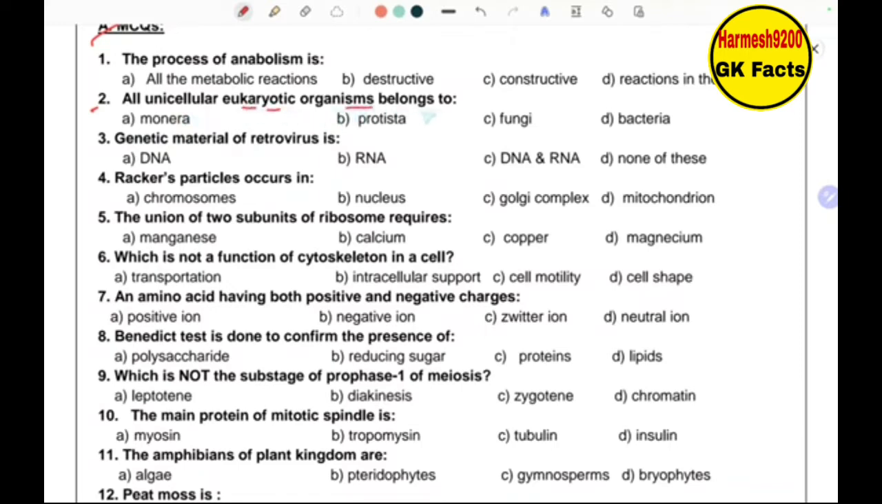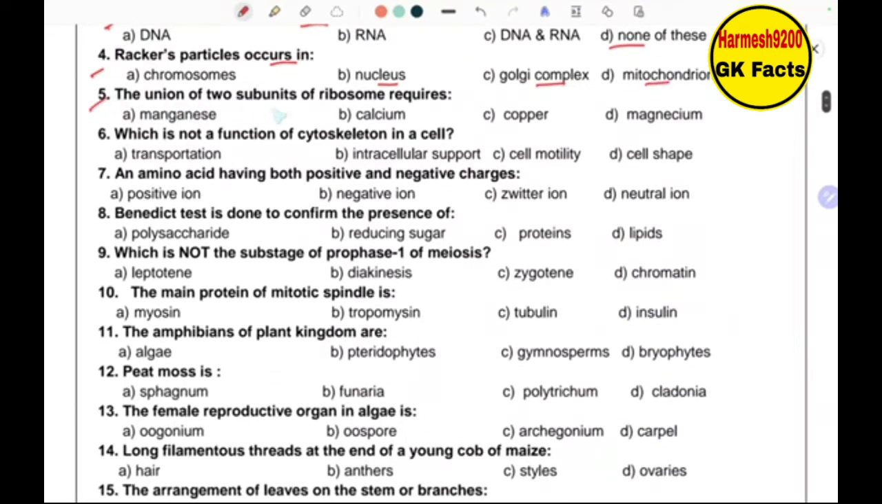eukaryotic organisms belong to Monera, Protista, fungi, or bacteria. Then genetic material of retrovirus is DNA, RNA, none of these. Ribosomal particles occur in chromosomes, nucleus, Golgi complex, mitochondrion. Next is the union of two subunits of ribosome requires manganese, calcium, copper, magnesium. Which is not a function of